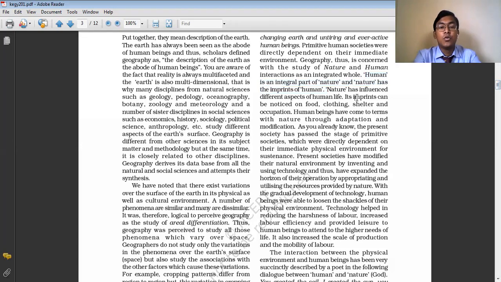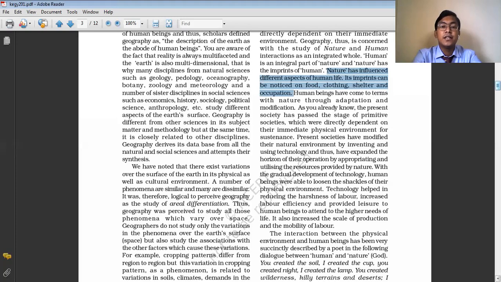Like we have created roads, buildings, industries, and railways. These are all human activities, the imprints of human beings which can be seen in the physical environment. So nature has influenced different aspects of human life, and its imprints can be noticed on food, clothing, shelter, and occupation. Not only have human beings impacted the nature, but the nature has also caused a lot of changes to the human being.